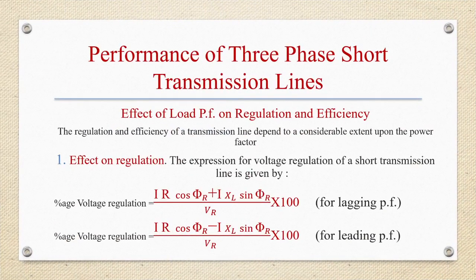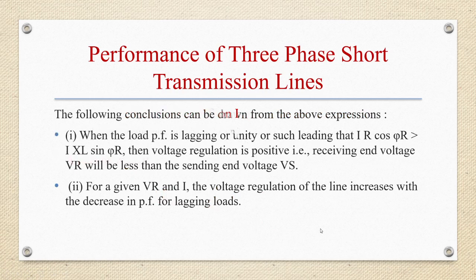So first is the effect of load power factor on regulation and efficiency. Regulation and efficiency of a transmission line will depend to a considerable extent upon the power factor of the load. So first one is the effect on regulation. The expression for voltage regulation of a short transmission line is given by percentage regulation is equal to IR cos phi r plus IXL sin phi r by VR into 100 for lagging power factor. And for leading power factor, the expression is the same, only the sign will be different. Plus will become minus. So IR cos phi r minus IXL sin phi r by VR into 100 for leading power factor.